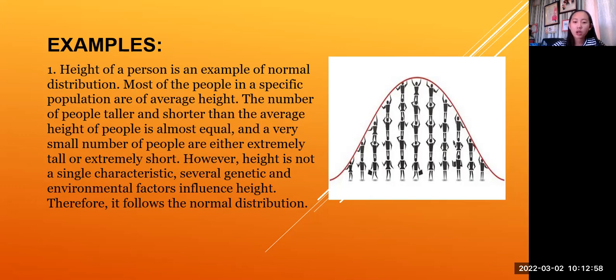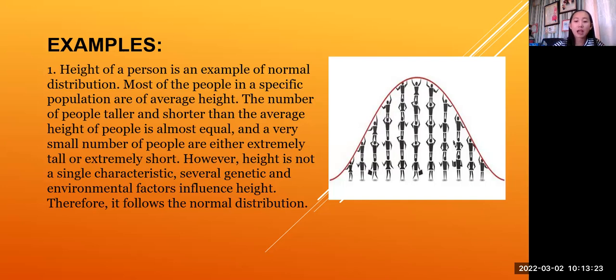Okay? So, if we put it in a graphical form, here it is, right? The average will be at the middle, that is 5. Those taller than 5 go to the right side. Those lower than 5 flat, which is the average, go to the left.